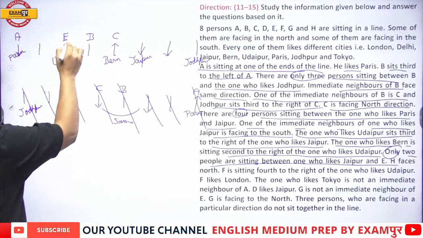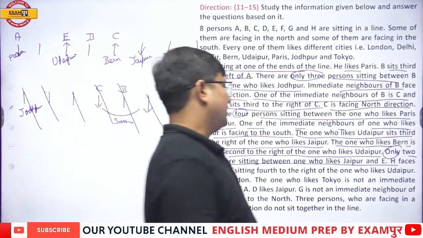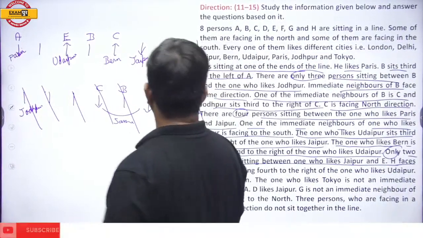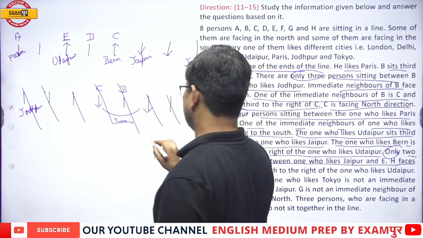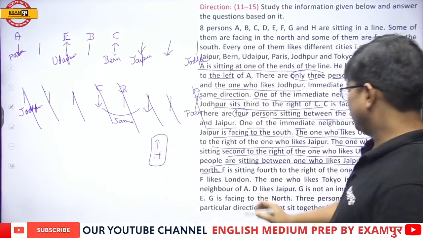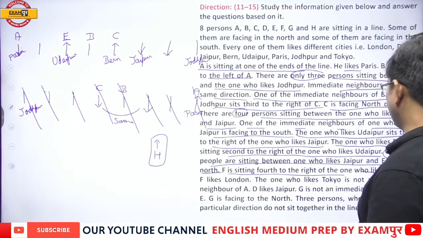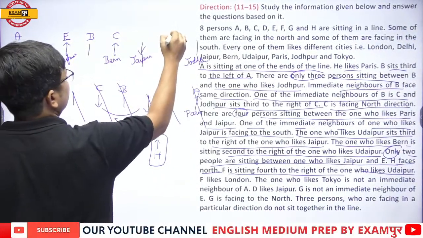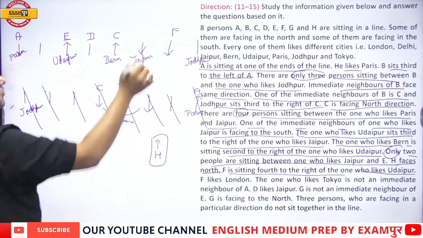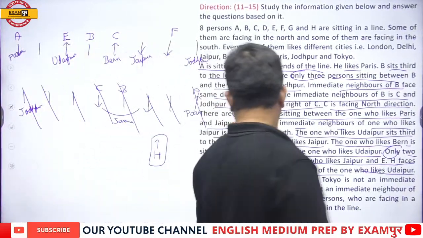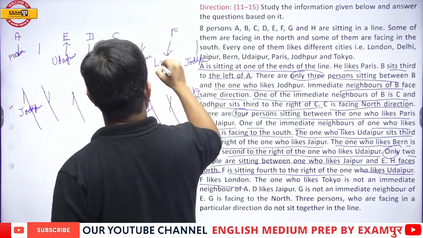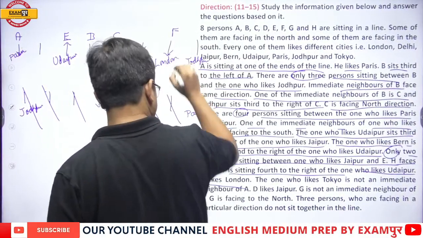Alright everyone. Fine. Next. H faces north. It is categorically mentioned H faces north. Okay, we will adjust this also. F is sitting fourth to the right of the one who likes Udaipur. So Udaipur 1, 2, 3 and 4. F sits fourth to the right of the one who likes Udaipur. Now F likes London. It is categorically mentioned that F likes London.